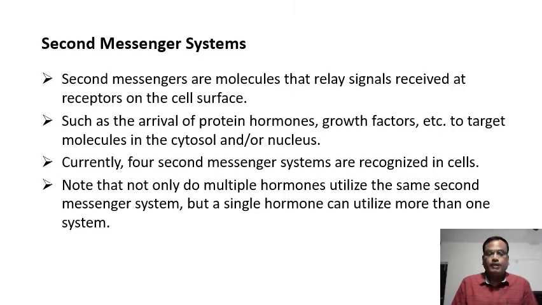Now, there are four second messenger systems that are recognized inside the cells. One point has to be remembered: multiple, different types of hormones utilize a single second messenger system, or a single hormone can utilize more than one type of second messenger system. So there are a variety of options available for hormones and second messenger systems.